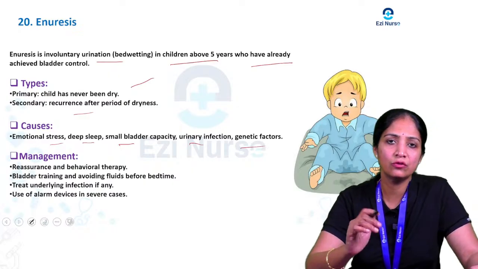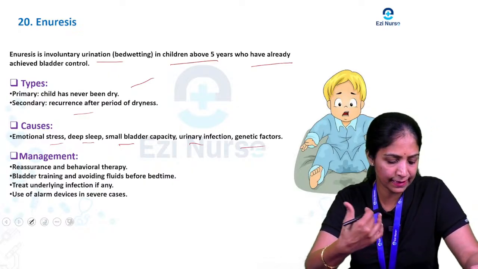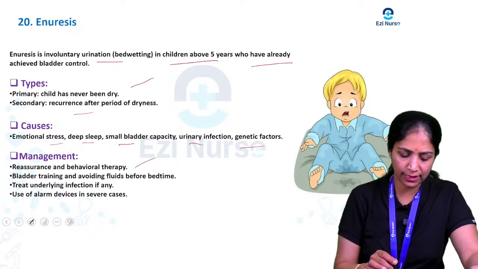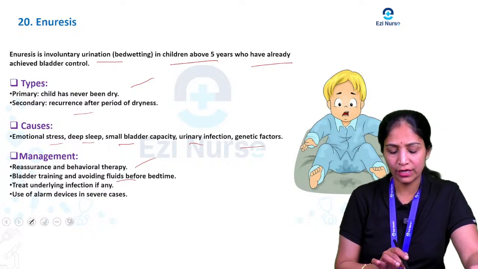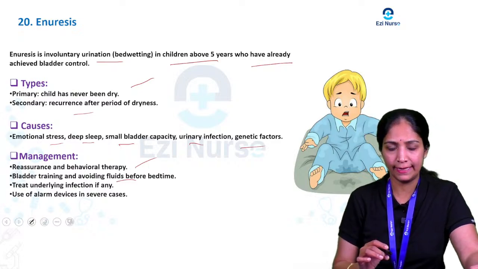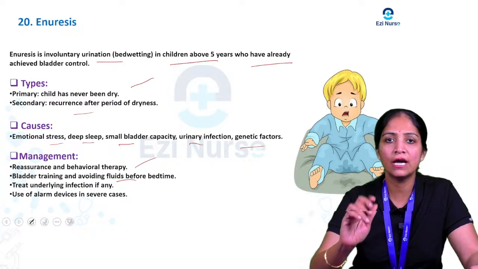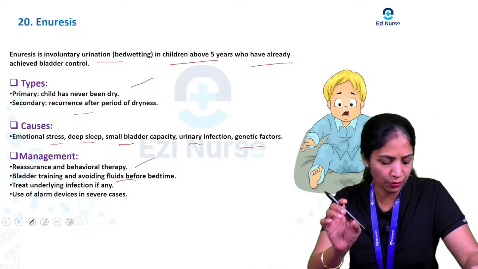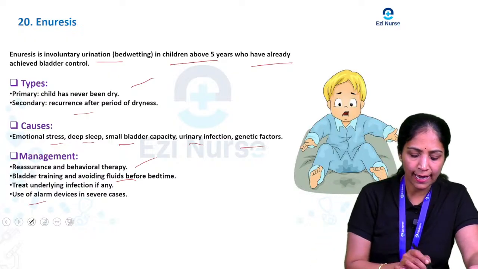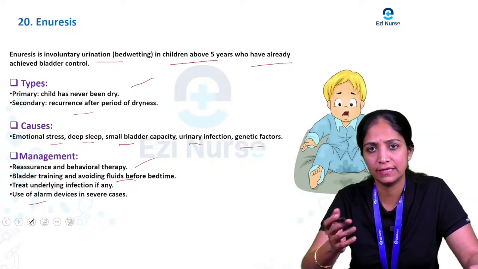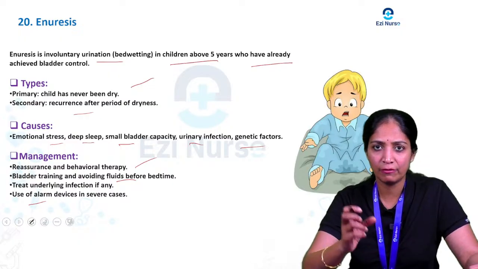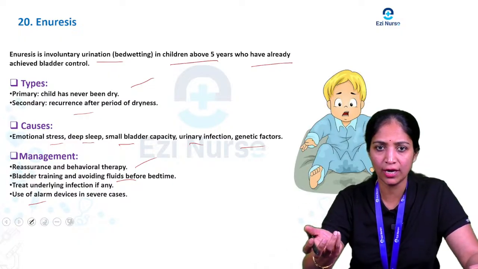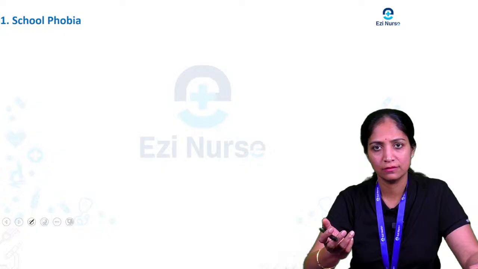The management of enuresis includes reassurance and behavioral therapy, bladder training, and avoiding fluids before bedtime. Also treat any infection, like a urinary tract infection, with the proper antibiotic, and use alarm devices in severe cases. This is one type of behavioral therapy we give for the child. So this is about enuresis.